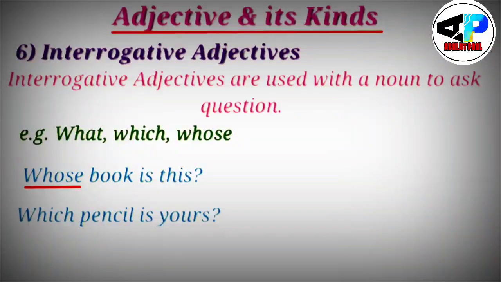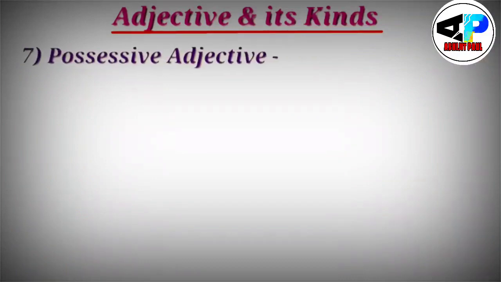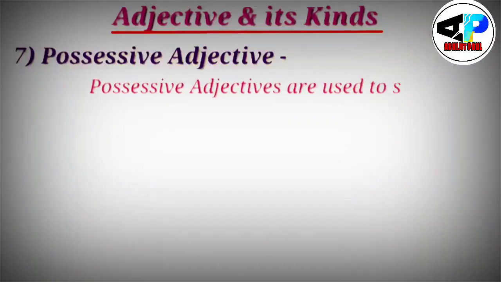Which pencil is yours? Again, this word which is used here to ask a question. Which pencil? We want to know about the pencil. So this which will be interrogative adjective. What game will you play? So again, this word what has been used here to raise a question about game. We want to know which particular game, so that would be interrogative adjective.